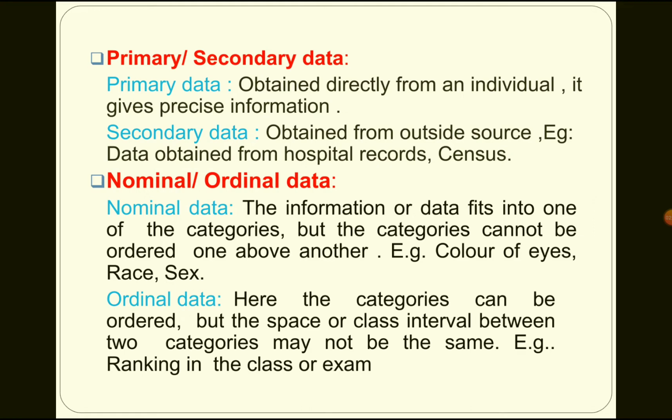Ordinal data: here the categories can be ordered, but the space or class interval between two categories may not be the same. Example, ranking in a test. If you conduct a test, who got the highest marks, that is ordinal data, where we give ranks depending upon the marks you scored in the examination.